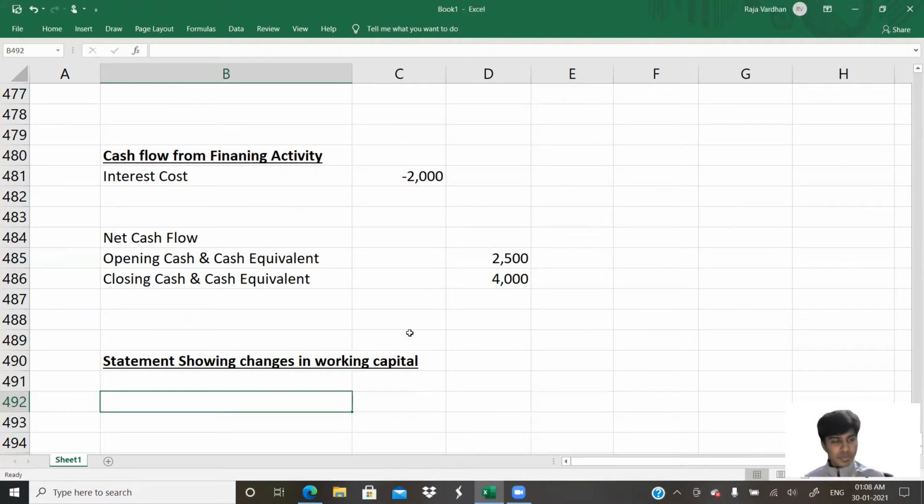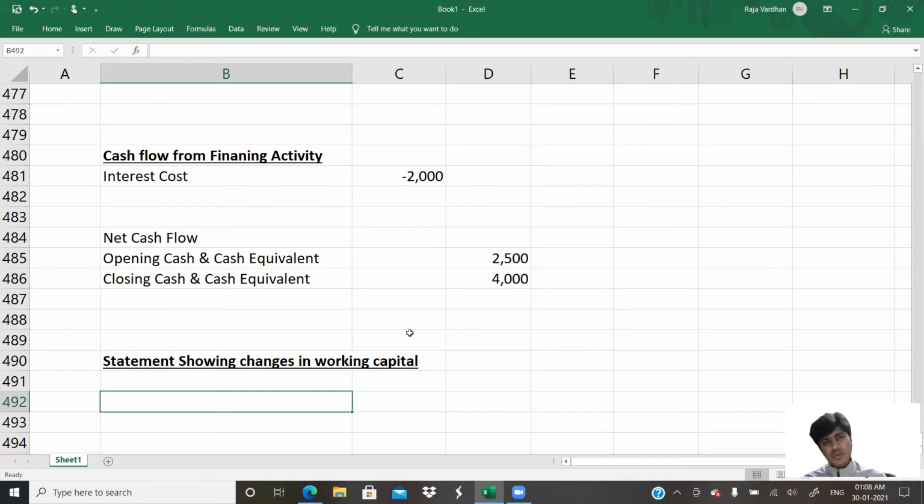See a different scenario. Trade receivables was 100 at the beginning, but it is 110 at the end. So trade receivables has increased by 10 rupees. When will it increase by 10 rupees? When you sell goods to them on credit. Then the cash is not received, so there is a 10 rupees cash outflow. That's the logic, very big logic behind it.